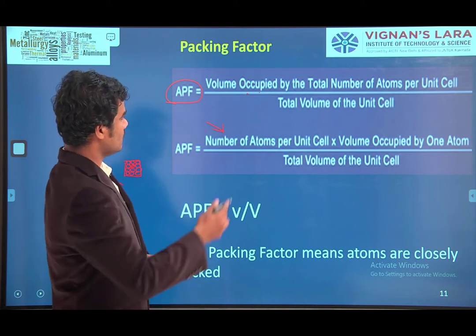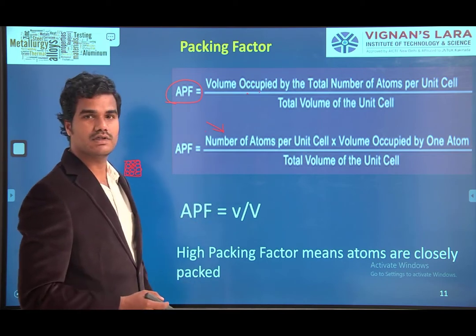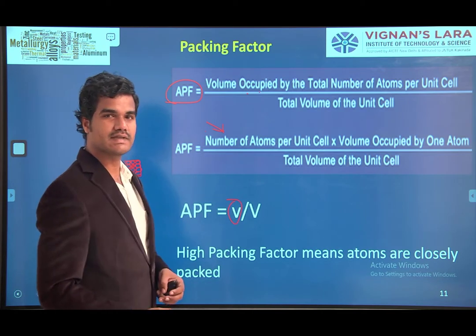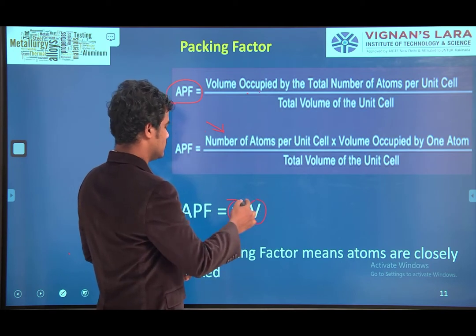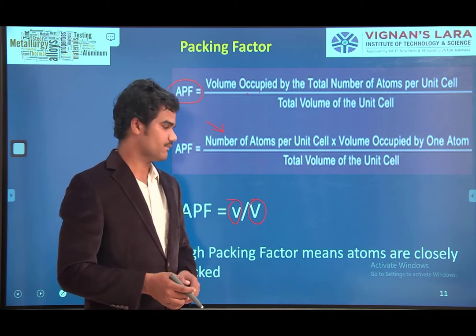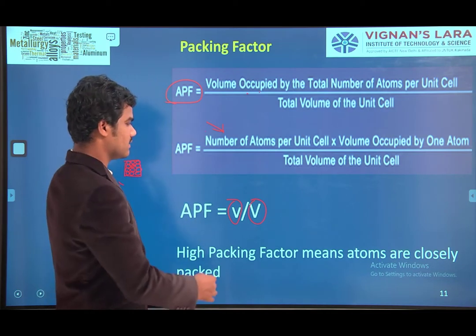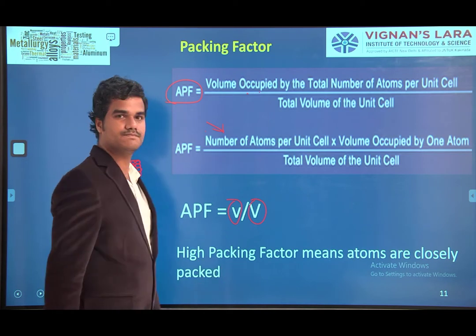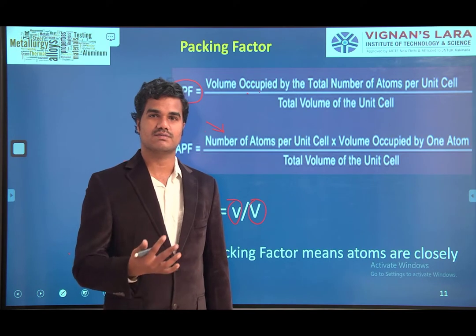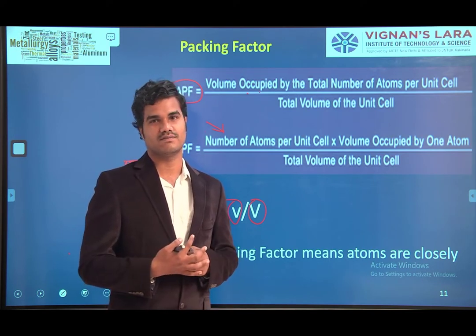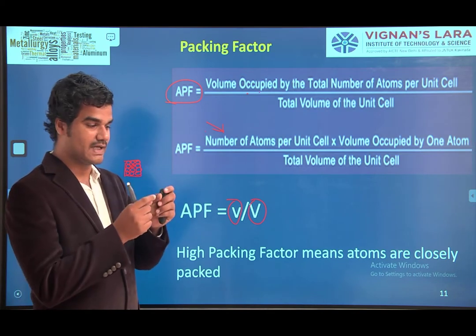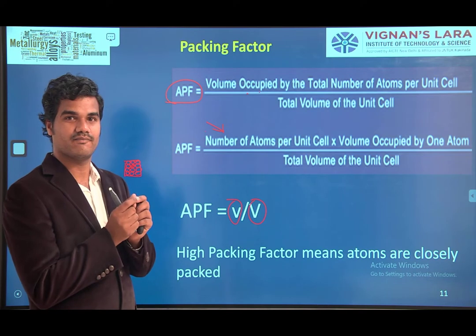Suppose volume occupied by total number of atoms per unit cell is small v. If the total volume of the unit cell is capital V, then the atomic packing factor is small v by capital V. High packing factor means atoms are closely packed. Closely packed means the gap between the atoms is very less.